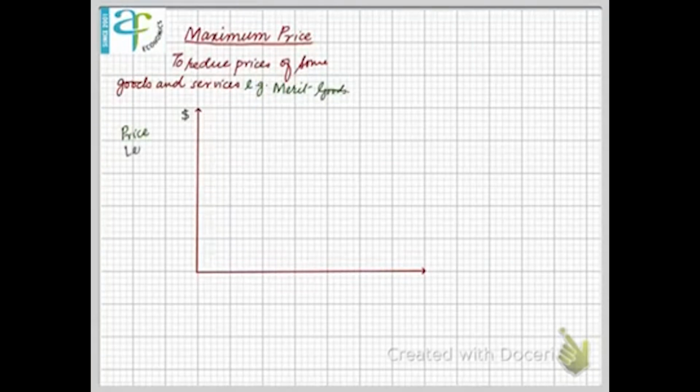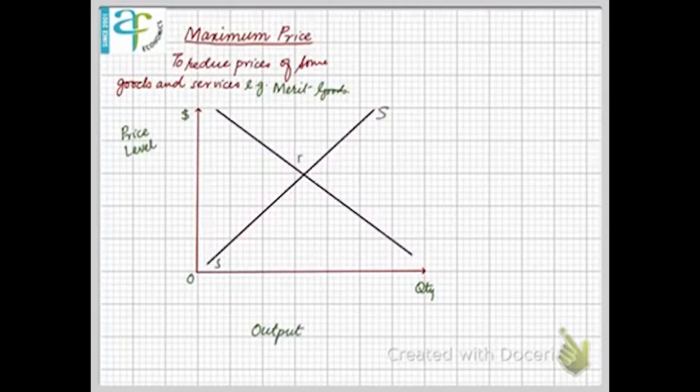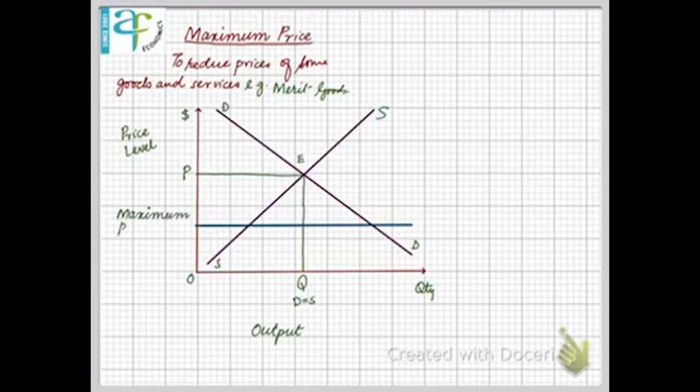We always take price level on the y-axis and output on the x-axis. A normal demand and supply curve with an equilibrium price and equilibrium output, where demand is equal to supply. An effective maximum price is set always below equilibrium, also known as price ceiling.